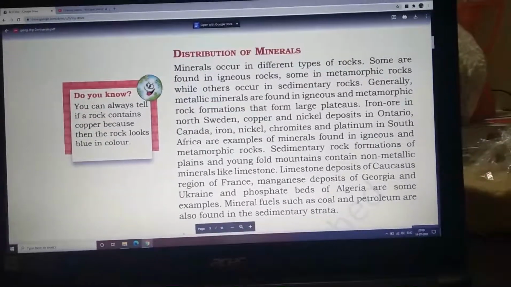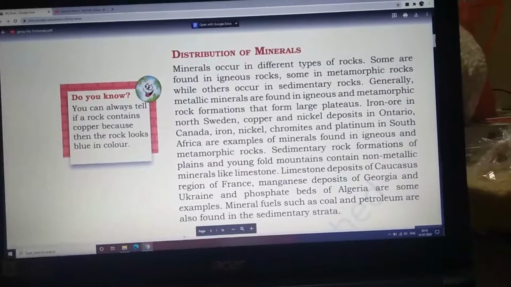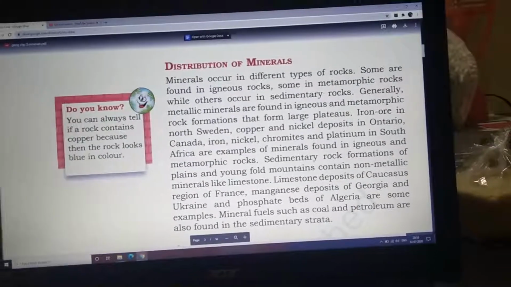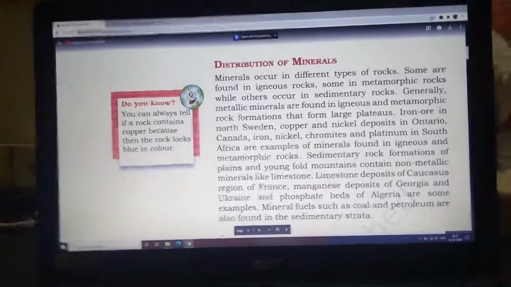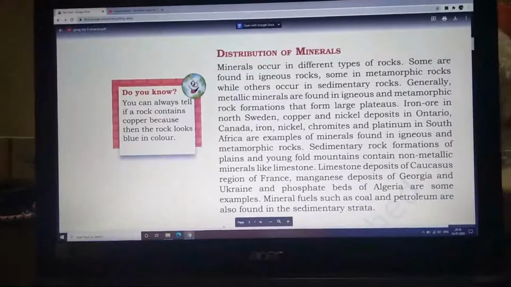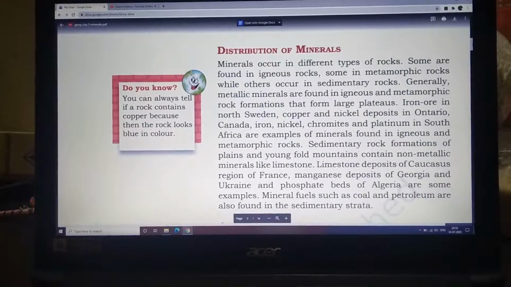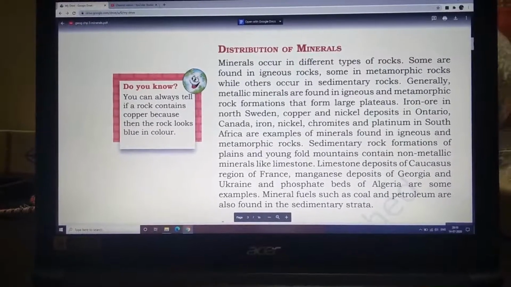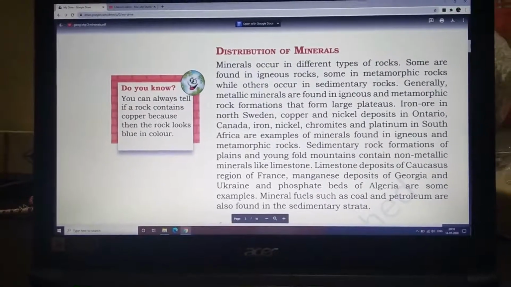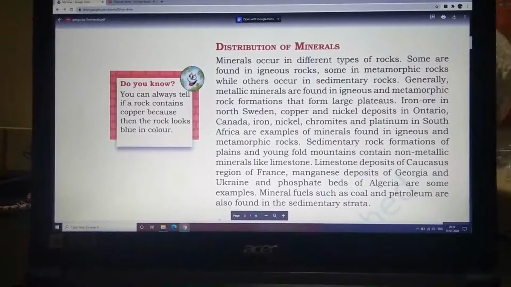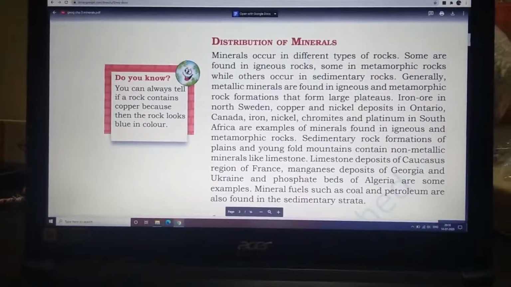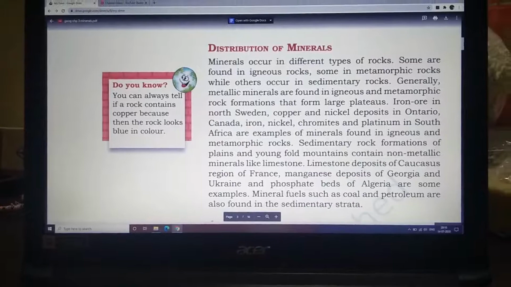As I have already explained in the previous class, minerals are not exactly the same everywhere. Minerals differ according to the place. Different types of minerals are found in different types of regions, and this depends on various geographical factors. Now let's see what these geographical factors are. Let's begin with today's topic, distribution of minerals.